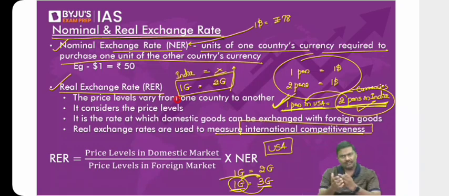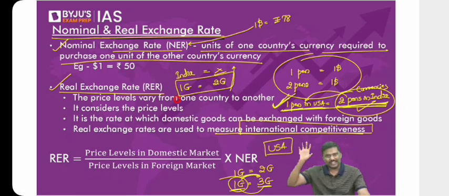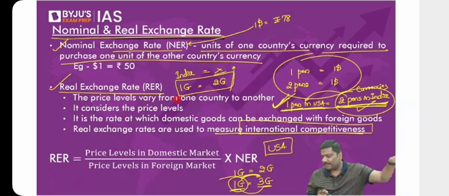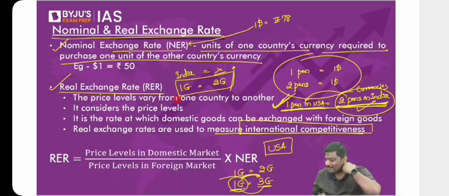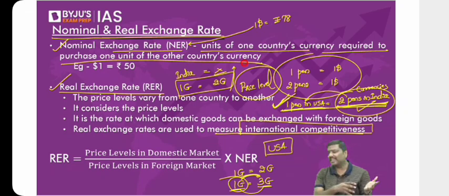Price levels. Will the price levels from one country to another country keep on changing or not? That is, whatever is the labor charge in USA, you will pay the same amount of labor wages in India. How many of you think it is correct? Of course, no. It should be different from one country to another country. So rather than discussing all of them individually, can I simply say price levels from one country to another country will keep on changing? Is it okay? Inflation will keep on changing from one country to another country.